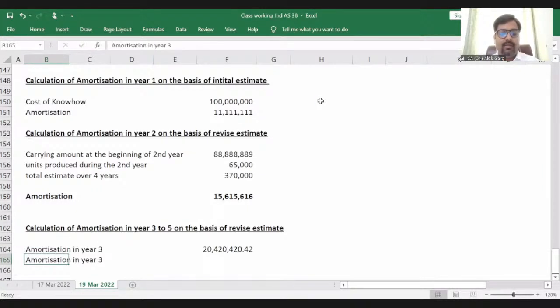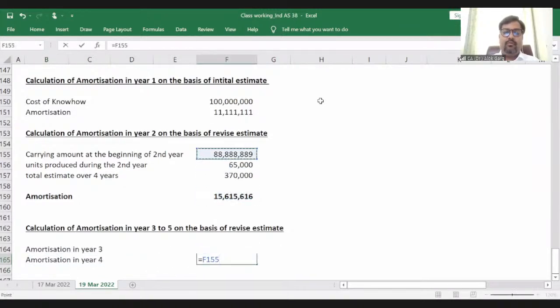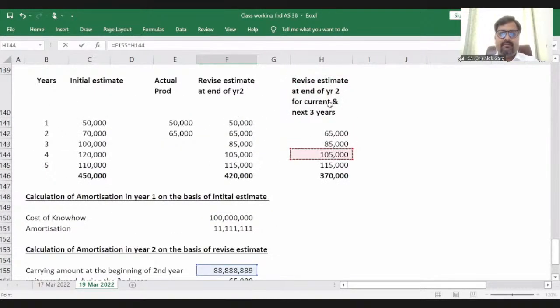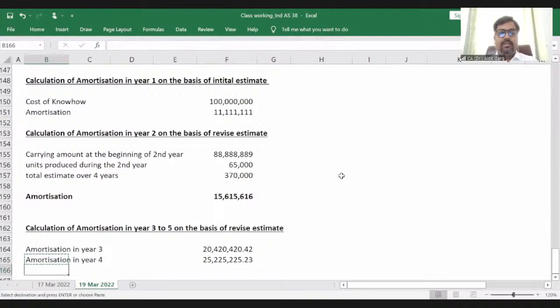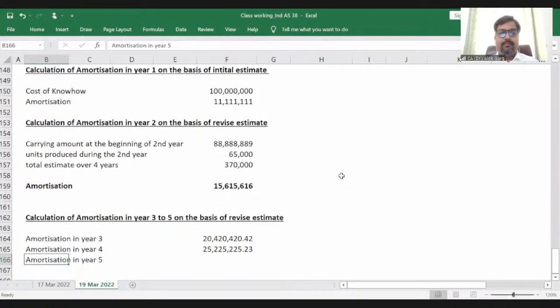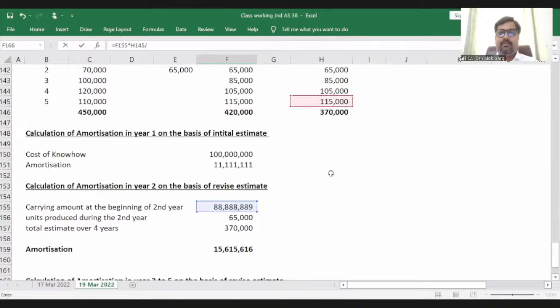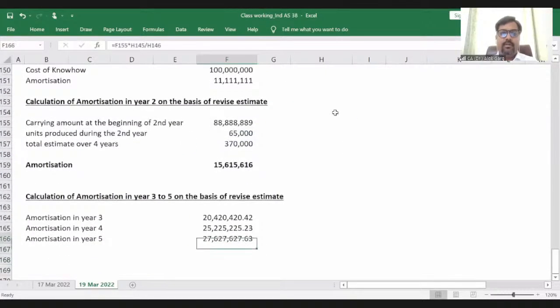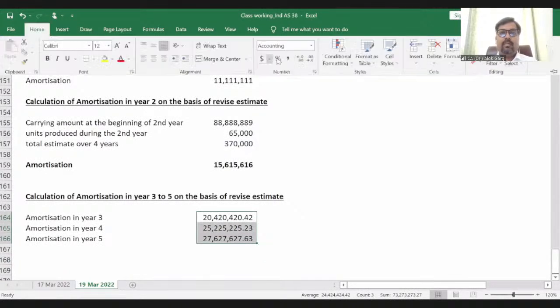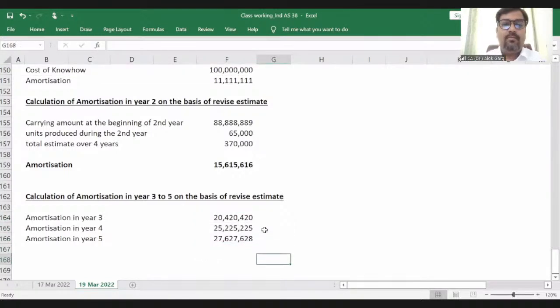Amortization in year 4 will be again the opening carrying value when this estimate was revised, multiplied by 1,05,000 divided by 3,70,000. Amortization in year 5 will be this multiplied by 1,15,000 divided by 3,70,000. Right? So this will be the amortization, right?